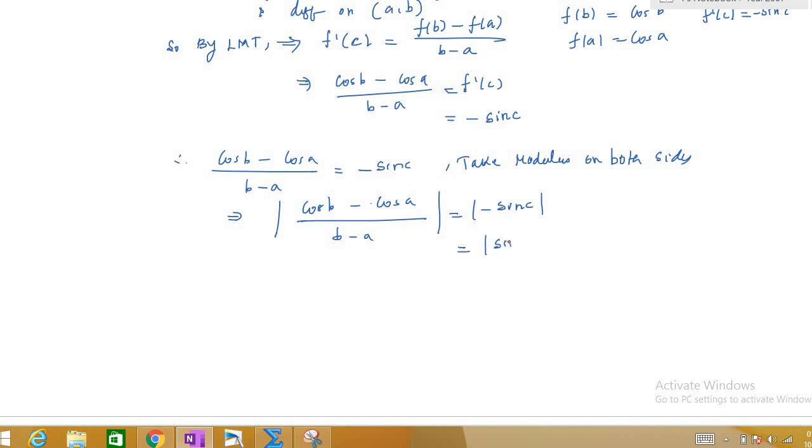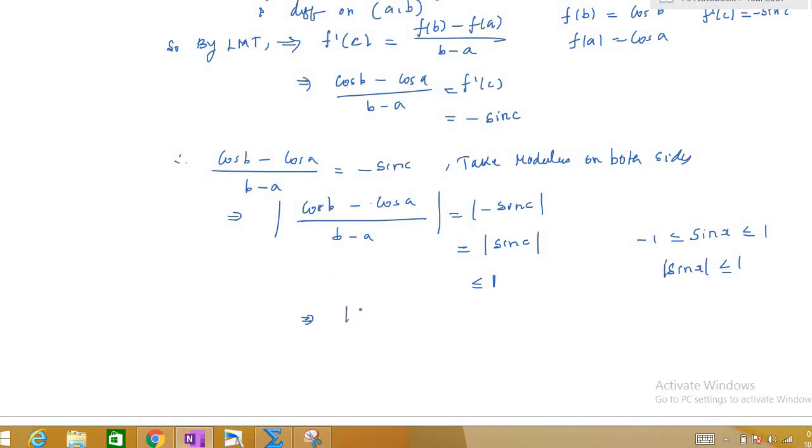And what is the maximum value for sin c? You will know that the range of a sine function is minus 1 to 1. So this will always be less than or equal to 1, because our range for sin x is minus 1 to 1. So modulus of sin x will always be less than or equal to 1. So I can change the equality to an inequality here, careful about that. So we have modulus of cos b minus cos a by b minus a is less than or equal to 1.